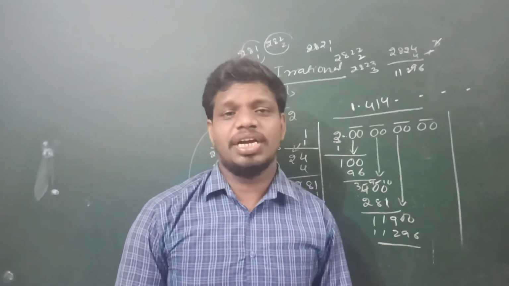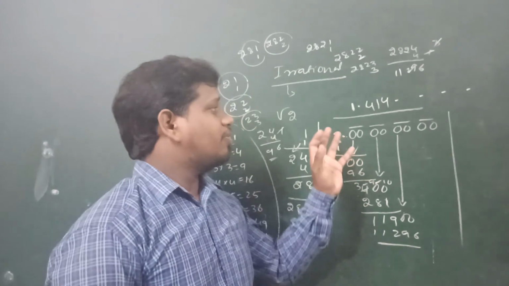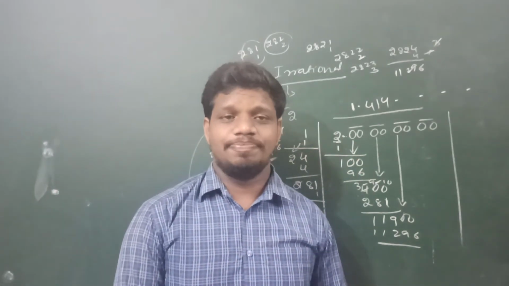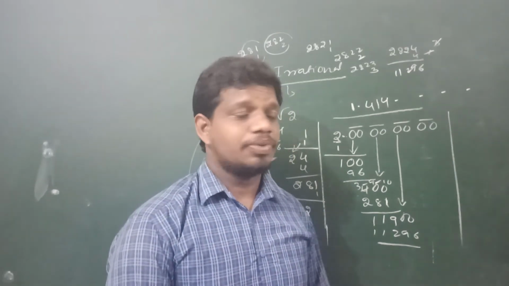So the decimal form of an irrational number, what can we say? Non-terminating, non-repeating decimal.